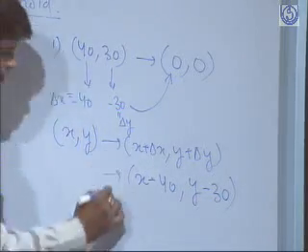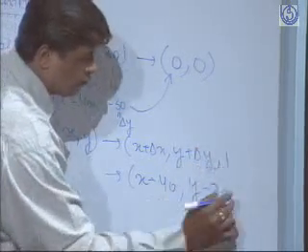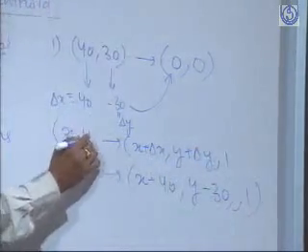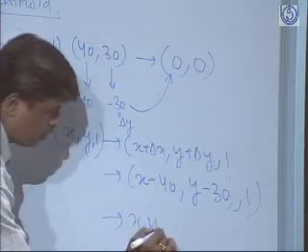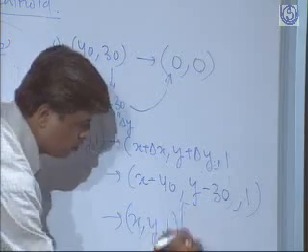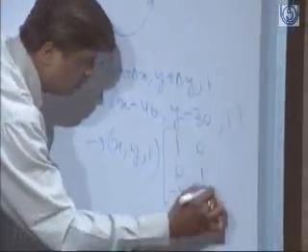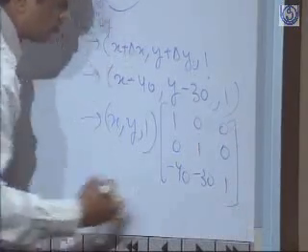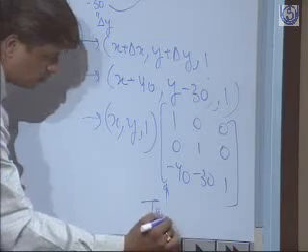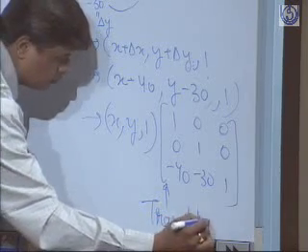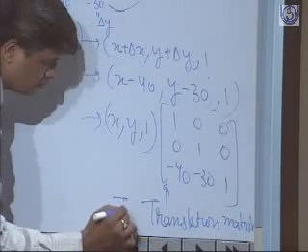At the same time, in the homogeneous coordinate system, this could be written like this: x, y, 1 times the matrix 1, 0, minus 40; 0, 1, minus 30; 0, 0, 1. And this is nothing but my translation matrix, say T1.